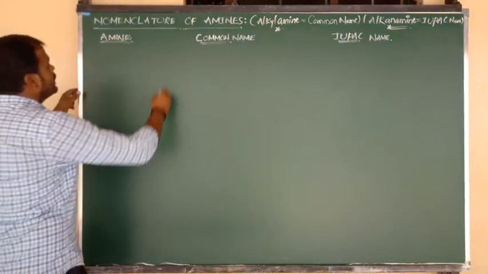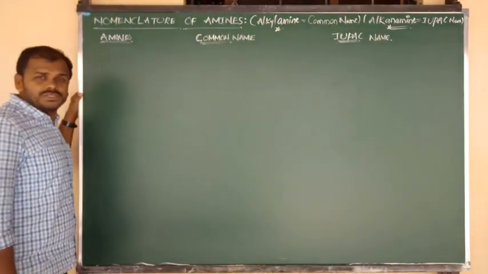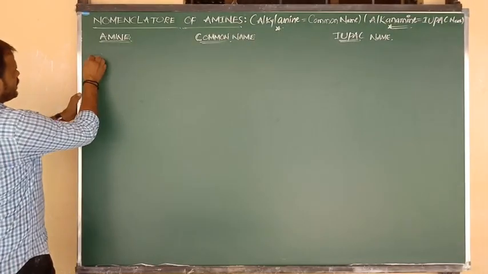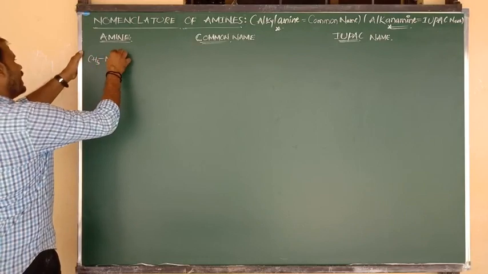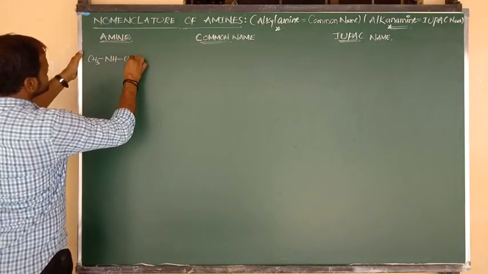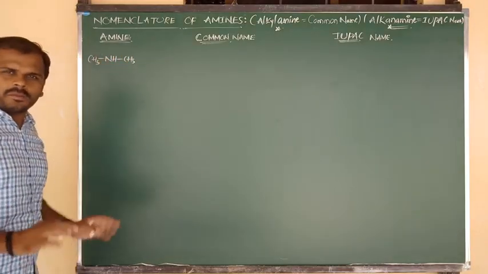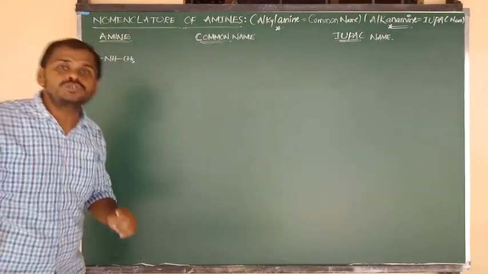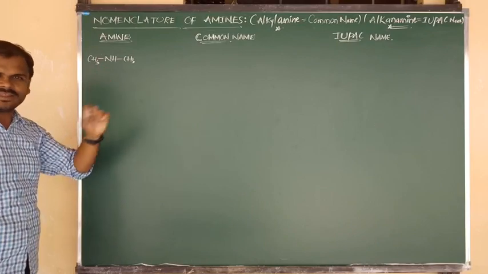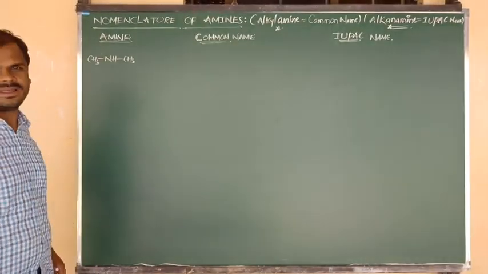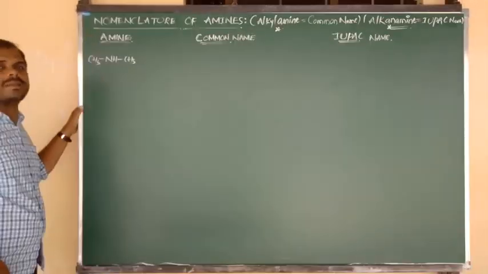So the nomenclature of secondary amines I am going to start now. Let me consider an example of a secondary amine: CH3 bonded to NH, and NH bonded to CH3. Up to now we have studied only NH2 compounds, meaning primary. Now I am going to discuss only the NH, nothing but the imino group, secondary amines. Okay, right. What will be its name?